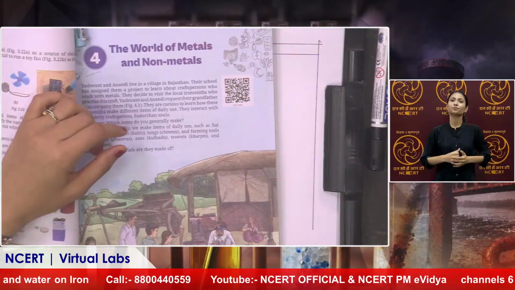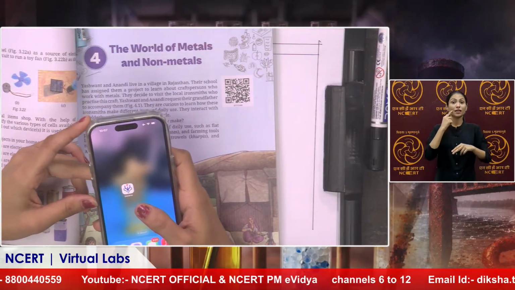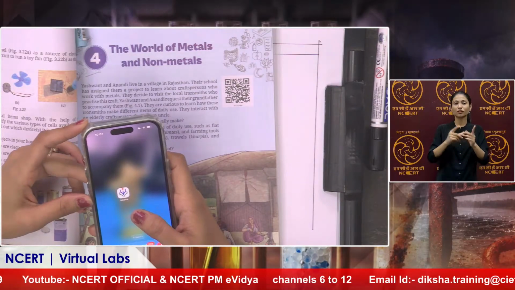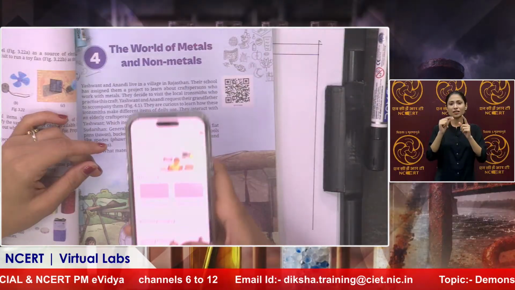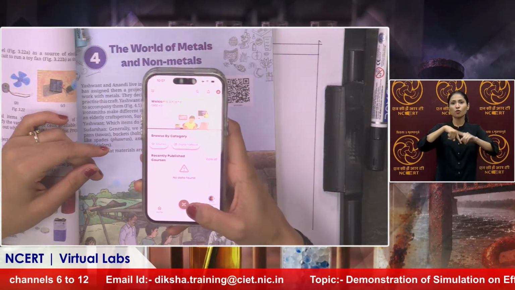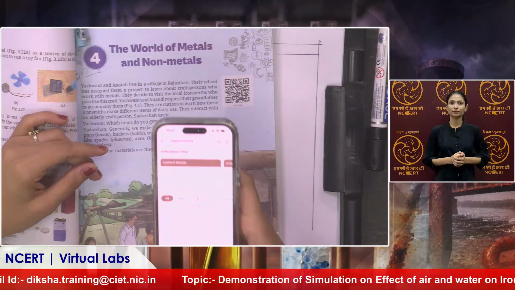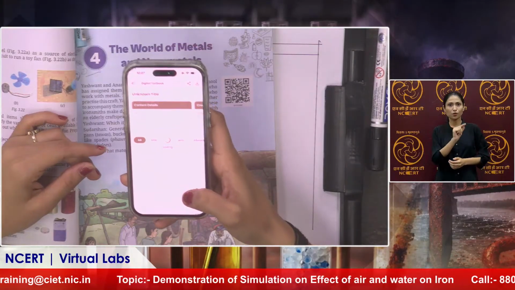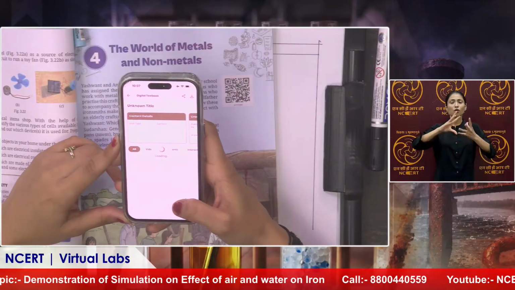When we open the Diksha app on our phone, which we can download free of cost from the Play Store, there is a QR code scanner available here. When we click on it and scan the QR code, it is loading. Now you can see that all the content of the textbook from this chapter will be available on the phone.